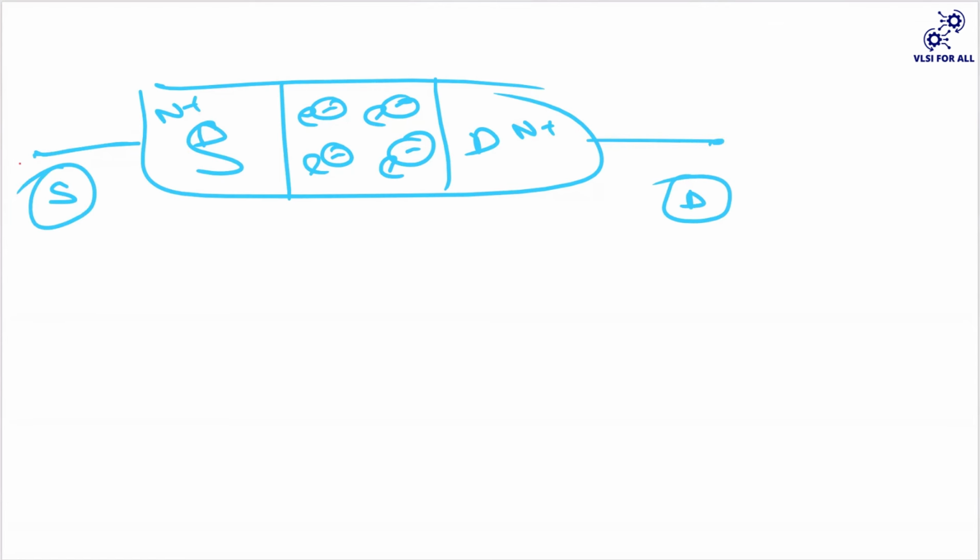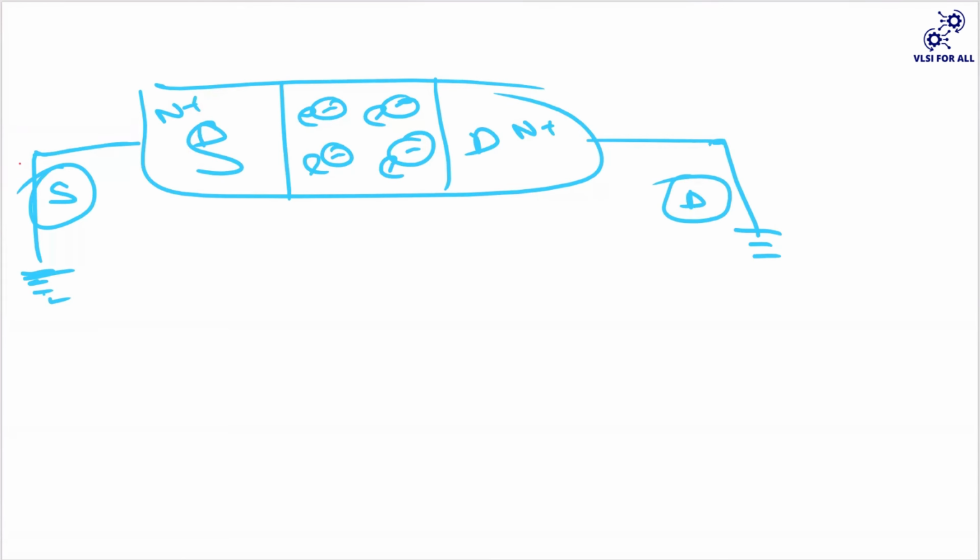Can someone tell me, if my source is grounded and my drain is grounded, will there be any current flow in between this source and drain? No, ma'am. Why? There is zero potential difference.